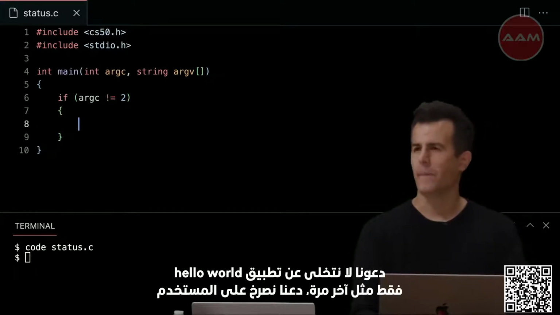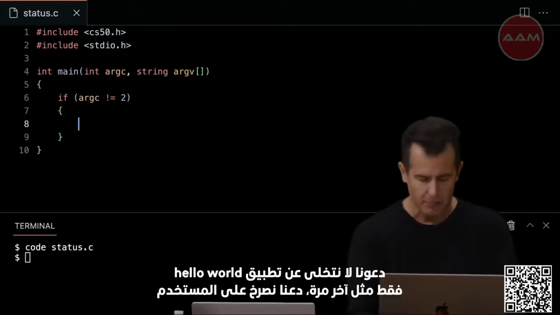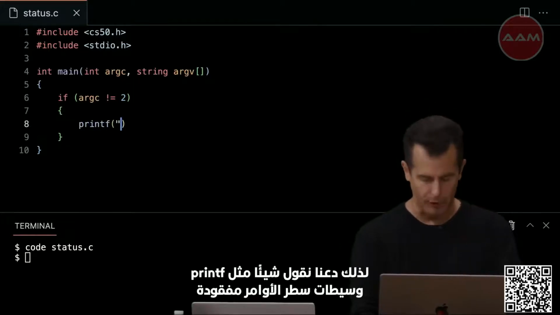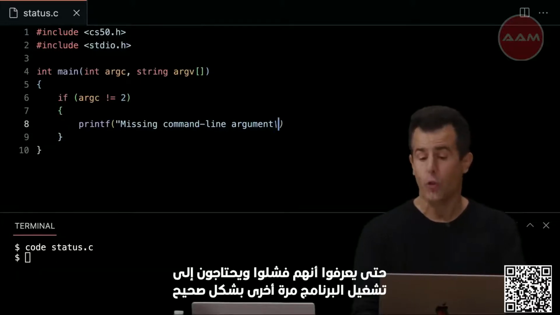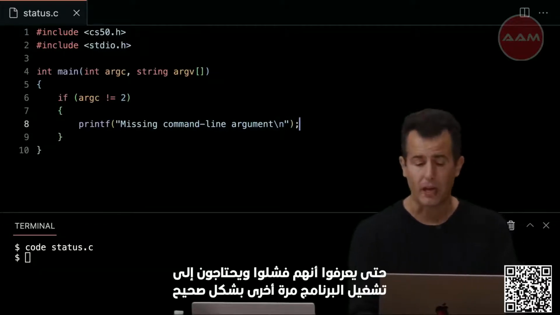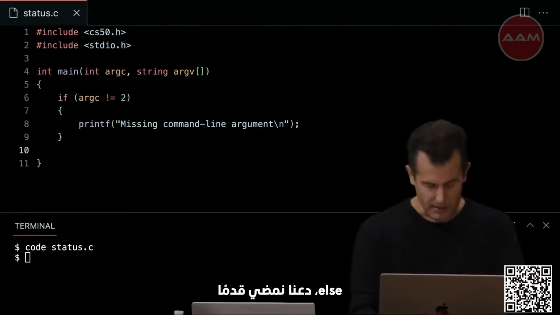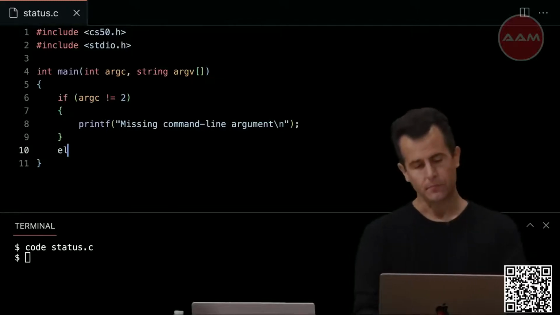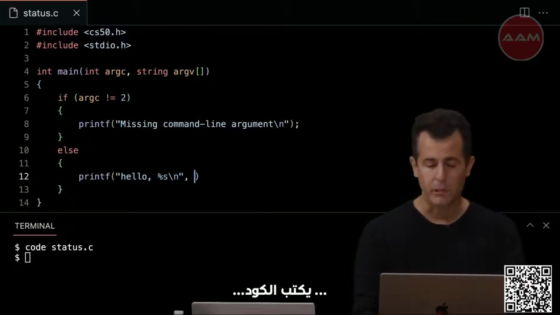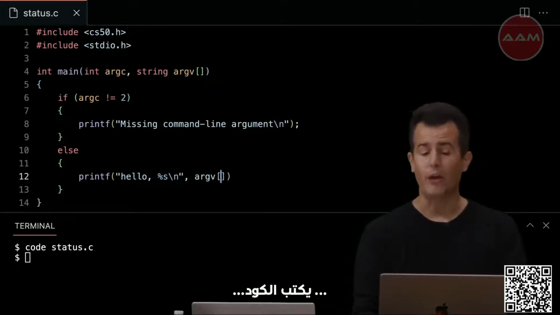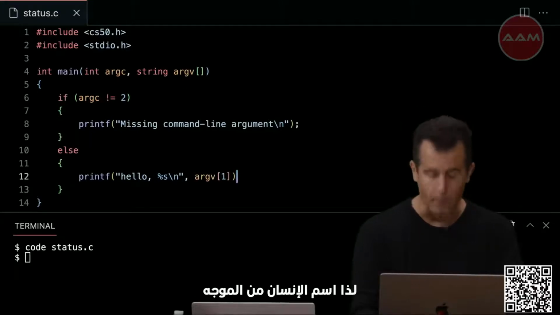Let's not just default to hello world like last time. Let's yell at the user. So let's say something like printf "missing command line argument", so that they know they screwed up and they need to run the program again correctly. Else, let's go ahead and print out, as before, "hello, %s", and then plug in argv[1], so the human's name from the prompt.